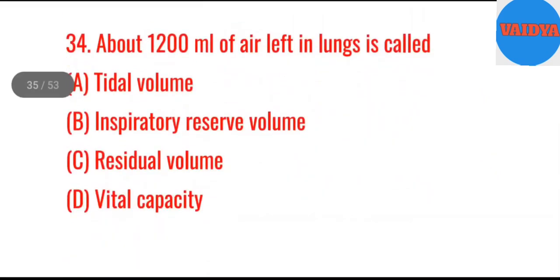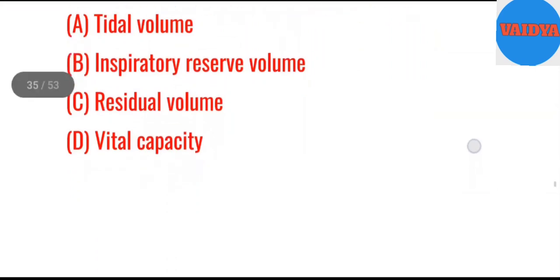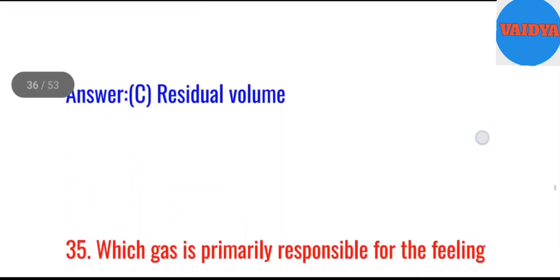34. About 1200 milliliter of air left in lungs is called A. Tidal volume. B. Inspiratory reserve volume. C. Residual volume. D. Vital capacity. Answer. C. Residual volume.